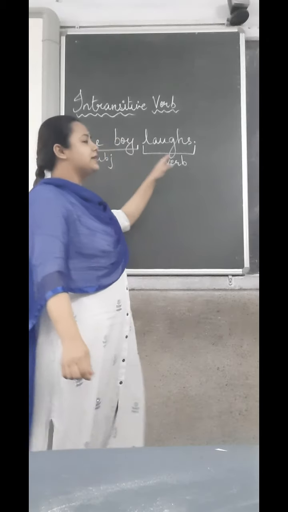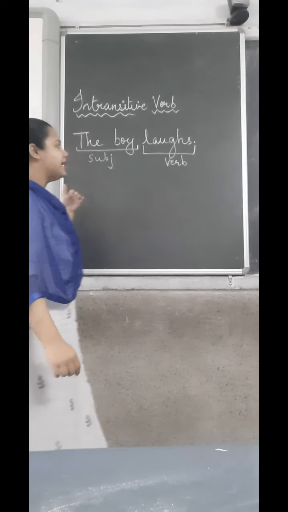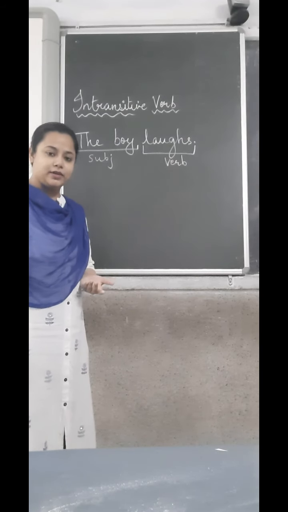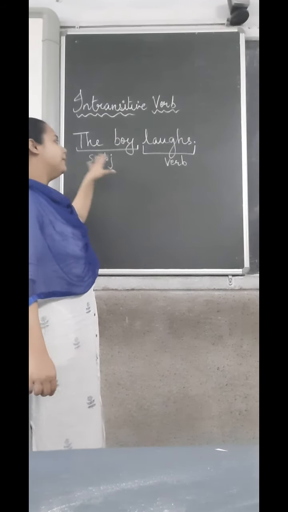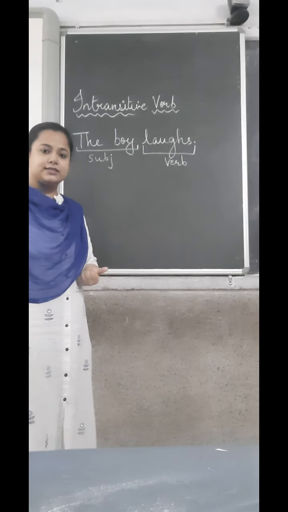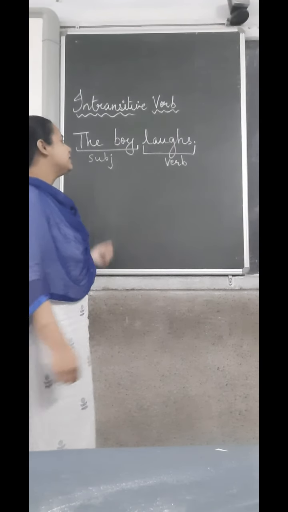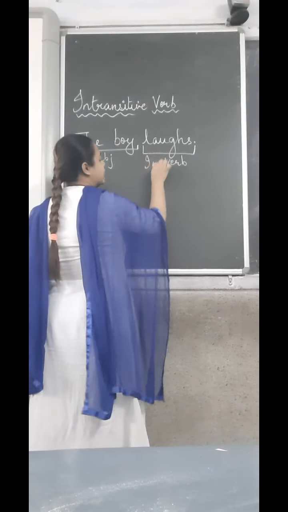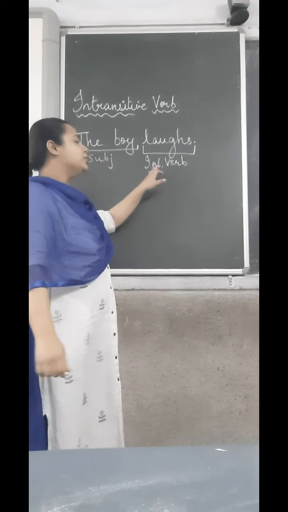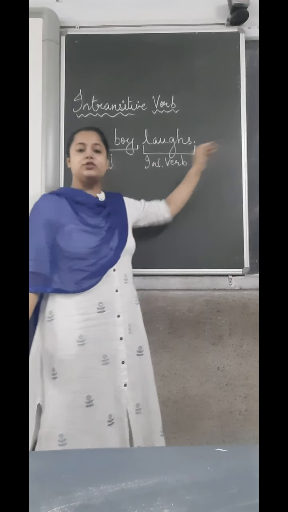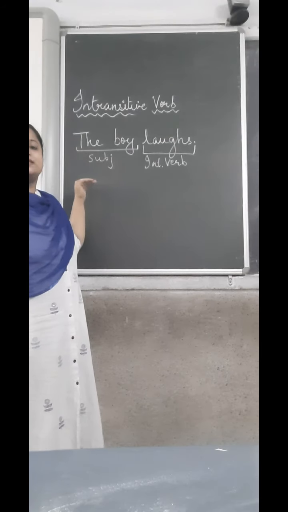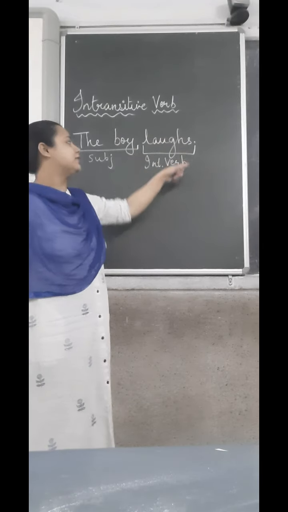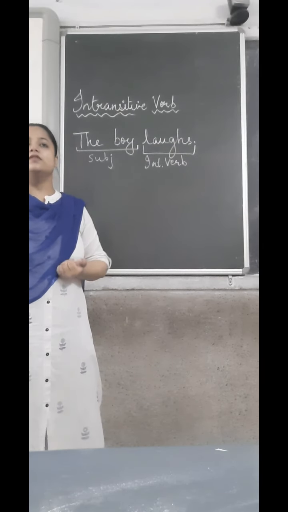Now apart from this, there is no other word in the sentence. Yet we can see that the sentence is complete. There is a meaning that is coming out of this sentence. So it says the boy laughs. We understand what this sentence means. For this reason we say that the verb used over here is an intransitive verb. It is not using another object to complete the meaning. The sentence is complete in itself without any object. That is why this verb over here is an intransitive verb.